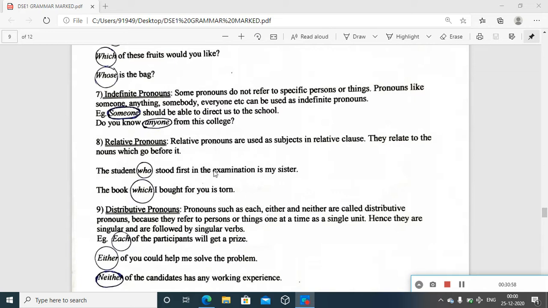You can get a relative sense by the use of this. Otherwise, some student stood first in the examination, but next you would have to make it in a very complicated manner, or break the sentence to talk about that student being the sister of the speaker. A book which I bought for you is torn. Something is already there, and you are relating the event in between with the use of this relative pronoun. And then the next type is the distributive pronoun.